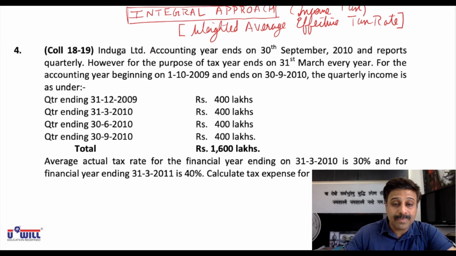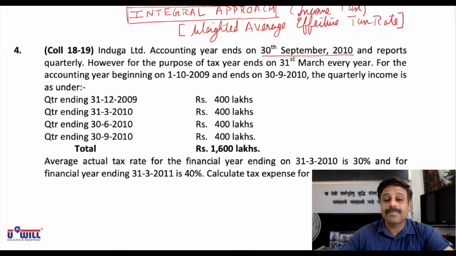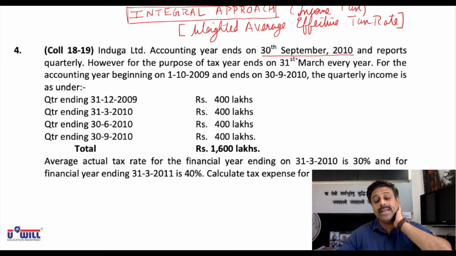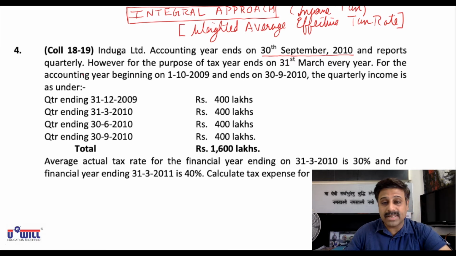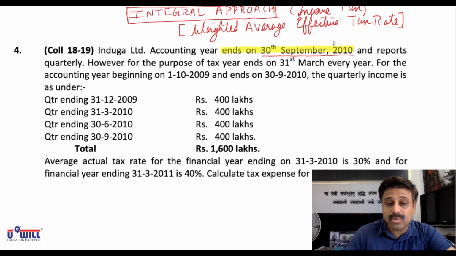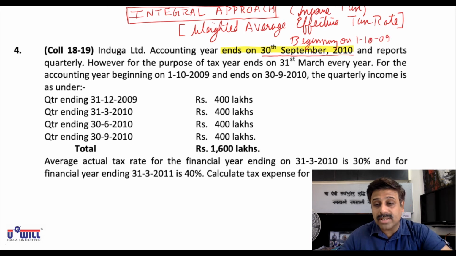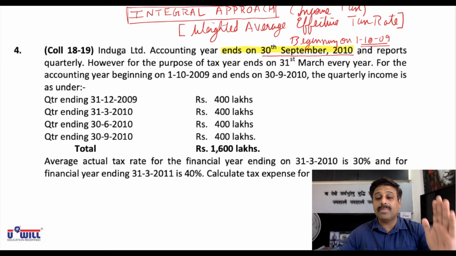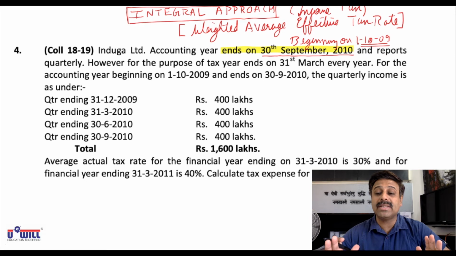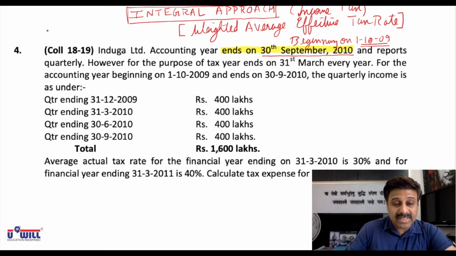Now look at question number 4. Induga Limited accounting year ends on 30th September 2010 and reports quarterly. Now accounting year ends on 30th September, but it reports on quarterly basis. Since the accounting year ends on 30th September 2010, we can say that it will be beginning on 1st October 2009. So company is not following April to March accounting year. Company is following October to September financial year. What is the financial year for the company?